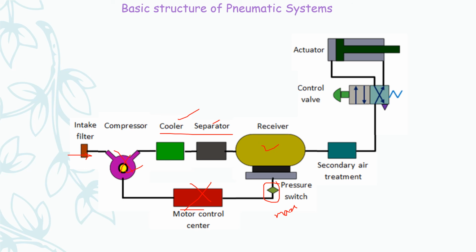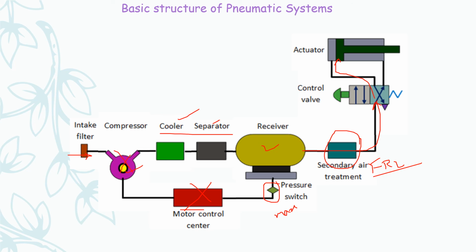This high pressure air is passed through the control valves, direction control valves, flow control valves, or pressure control valves, and then to the actuator. Before this goes to the direction control valves, the high pressure air is passed through the secondary air treatment, that is through the FRL unit: filter, regulator, and lubricator.